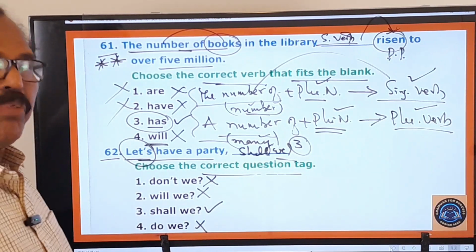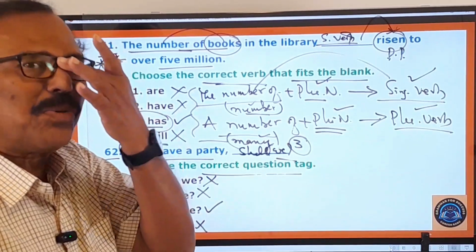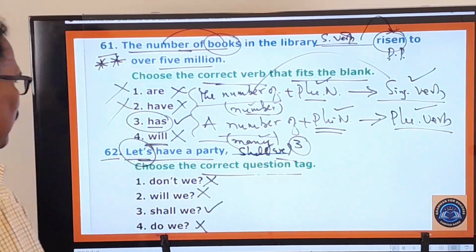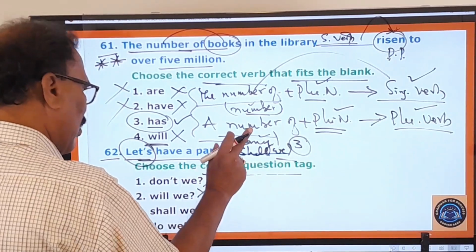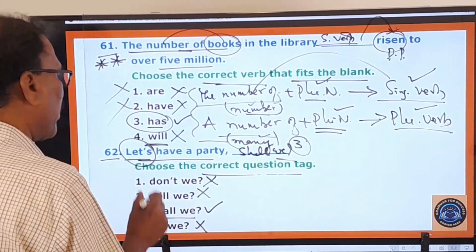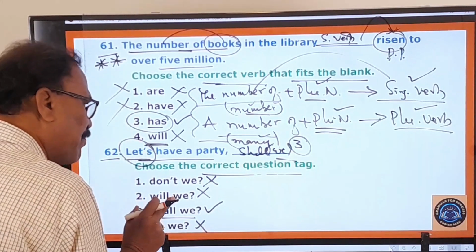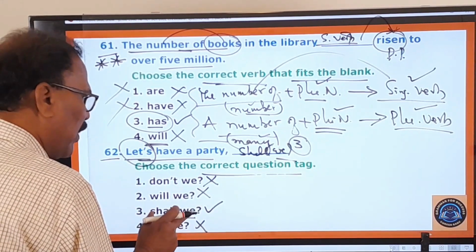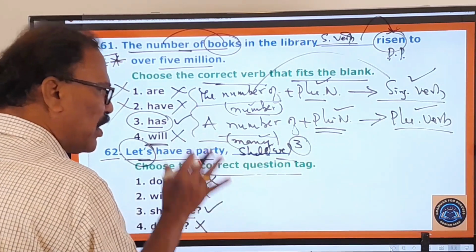If you have not watched that video yet, please try to watch it. Therefore, don't we is not the right one, will we is not the right one, do we is not the right one, shall we is the only right one, because let us always takes after it only shall we as the question tag. Please keep this blind rule in your mind.